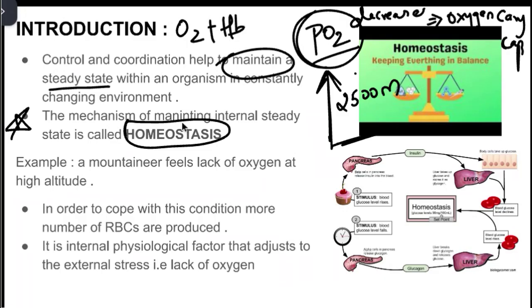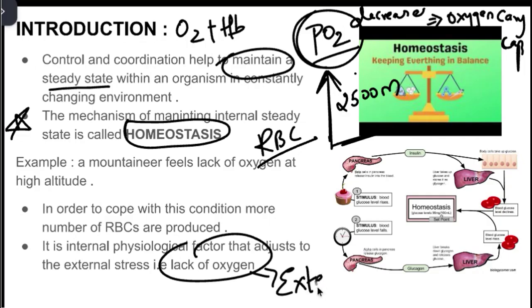So as the oxygen level is very low, the oxygen carrying capacity will decrease, then your body senses this drop and starts producing more RBCs, more erythrocytes will be produced, right? So that the oxygen carrying capacity will be increased, like more RBCs, then more oxygen can be carried. So this is a perfect example of how our body internally adjusts to external changes. In this case, the stress caused by the lack of oxygen is the external cause. This is called an external stimulus.